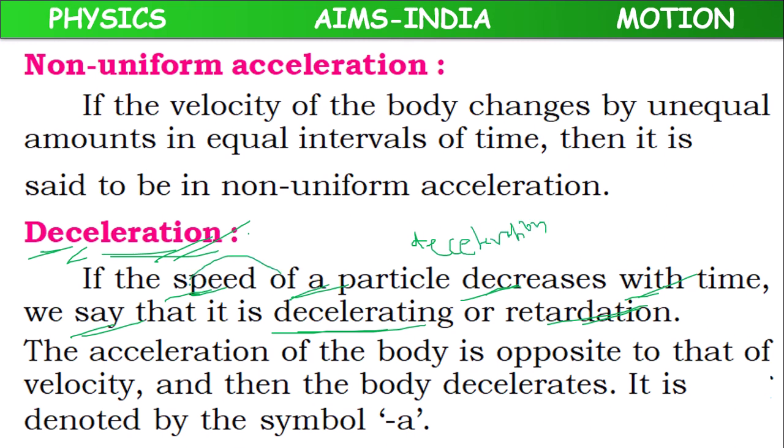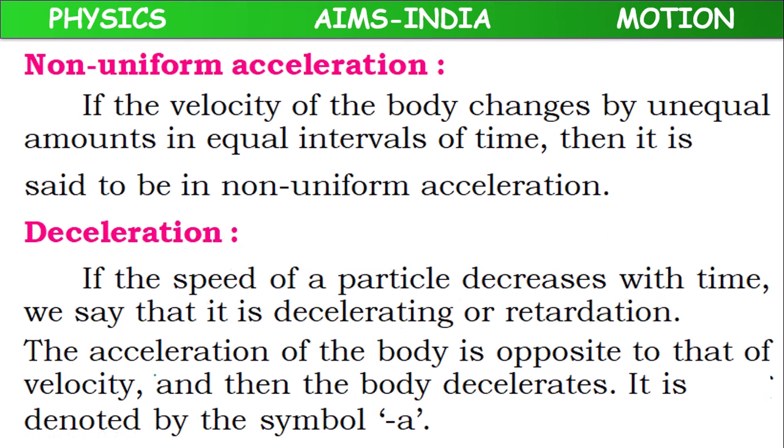If the velocity of the particle decreases with time, we say deceleration or retardation. It is also called negative acceleration. It is also acceleration, but it is negative acceleration.